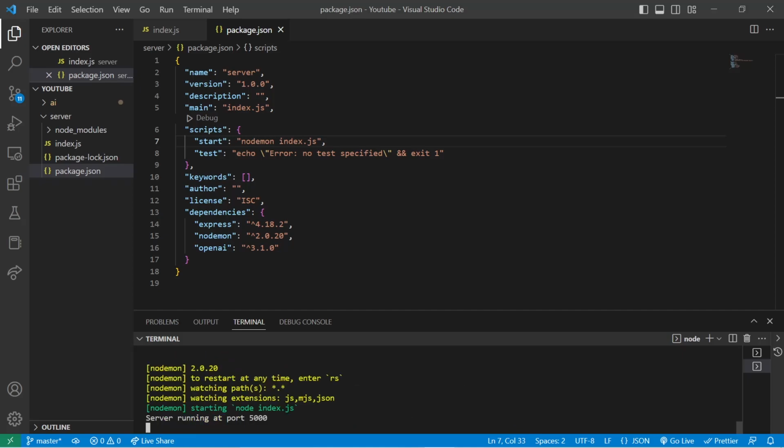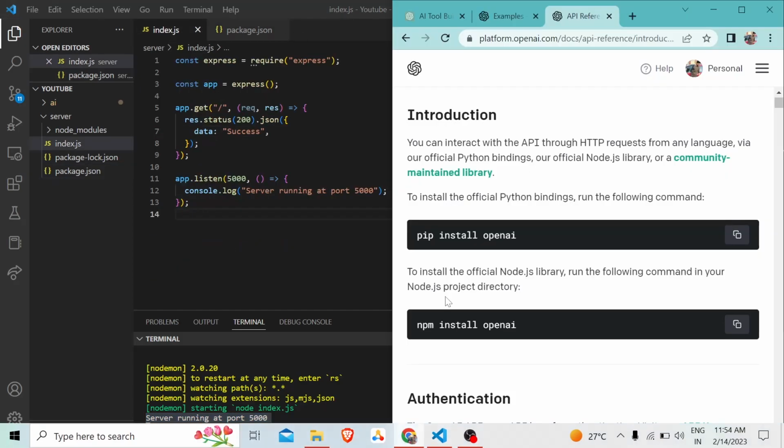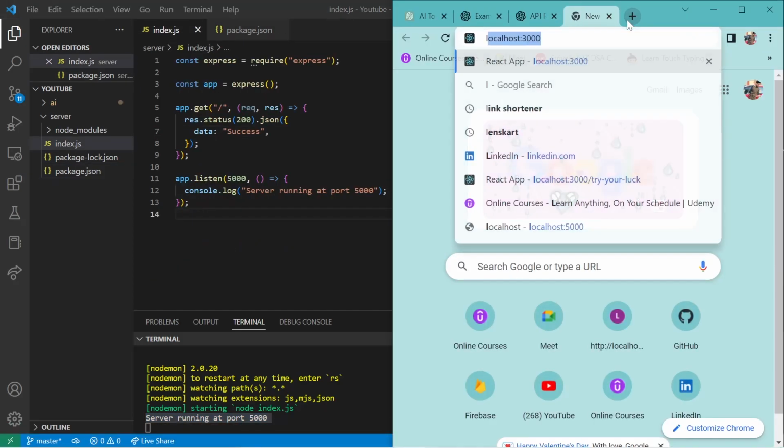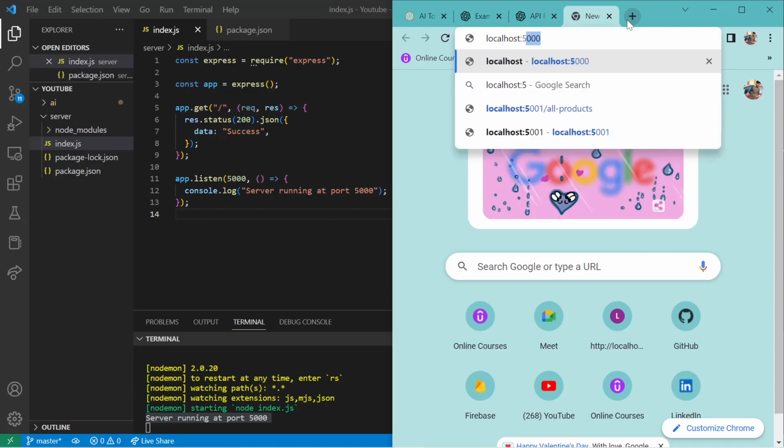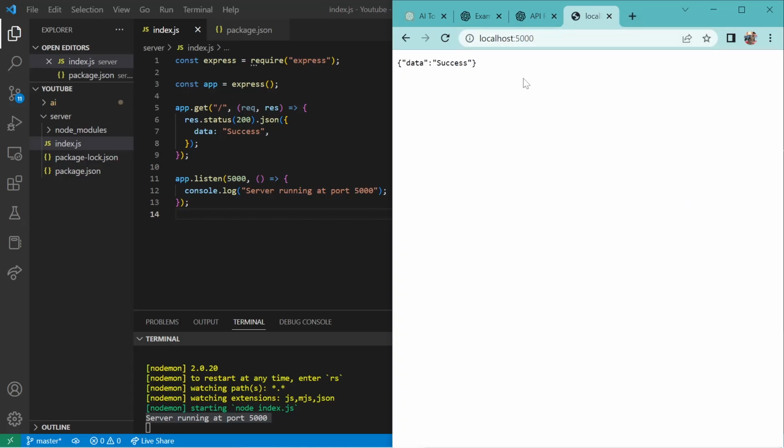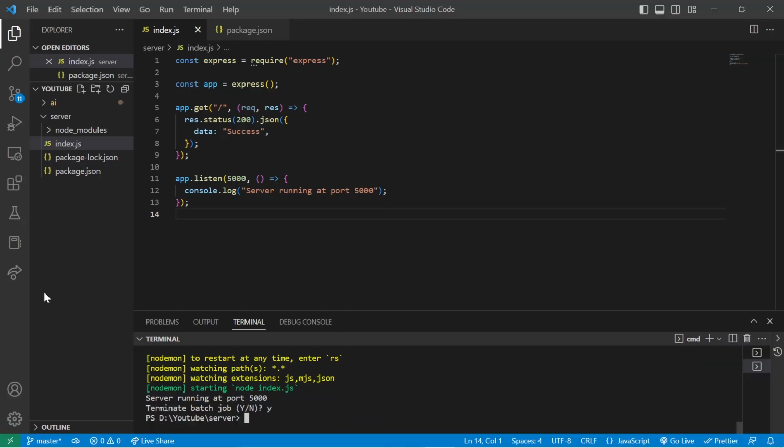Now you see this logged in here: server running at port 5000. Let's quickly test it out. Localhost 5000. Now you can see our backend is up and running. So now we are going to implement all the logic of our OpenAI into this backend. So let's get into it.